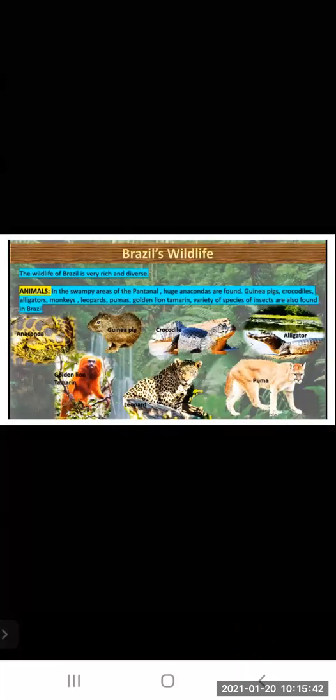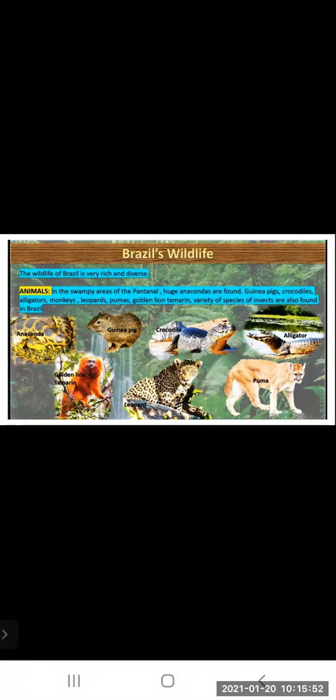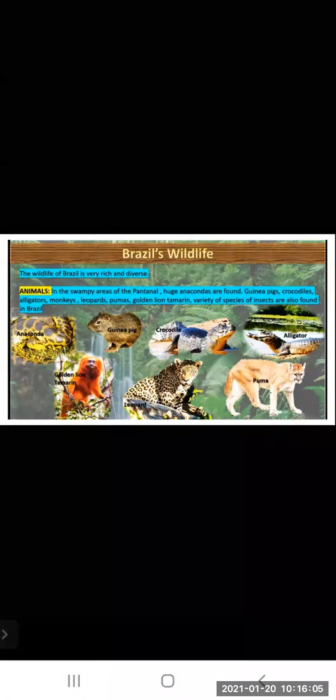Now we will see the wildlife of Brazil. The wildlife of Brazil is very rich and diverse. Diverse means many different types of animals are found. In the swampy areas of Pantanal, huge anacondas are found. Guinea pigs, crocodiles, alligators, monkeys, leopards, pumas, golden lion tamarins, and a variety of species of insects are also found in Brazil. So many different types of animals we have seen.